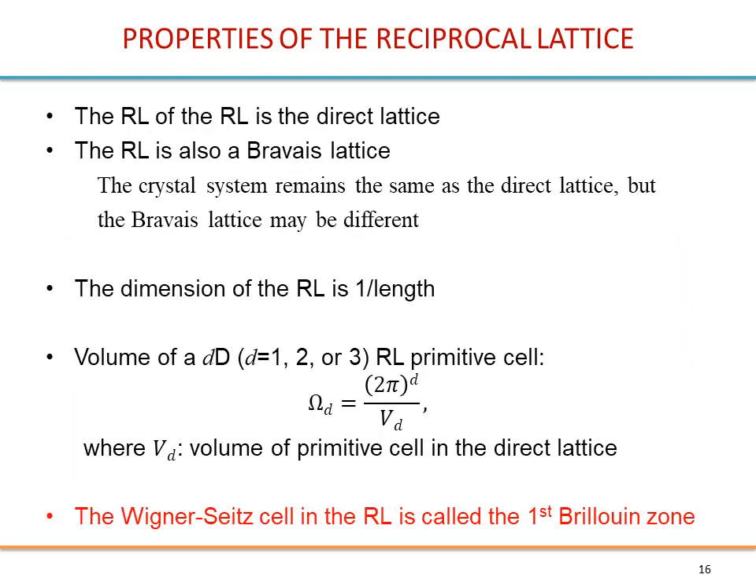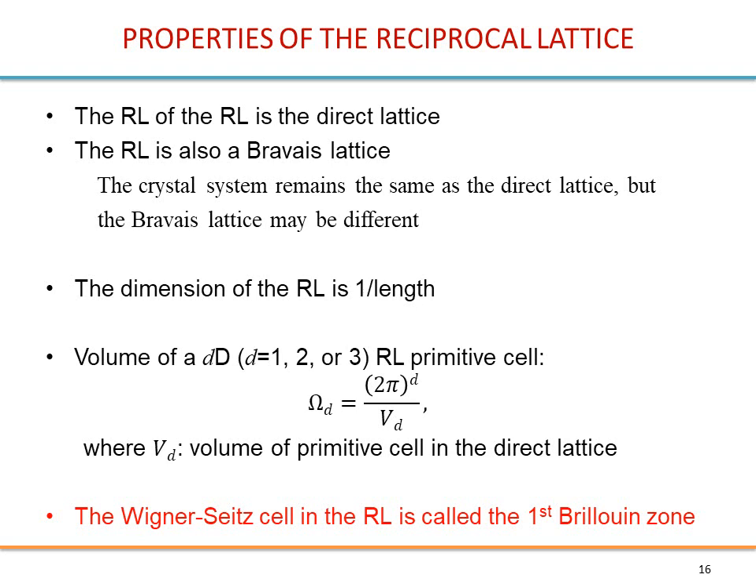Let's go through some properties of the reciprocal lattice. The reciprocal lattice of the reciprocal lattice is the direct lattice. So we come back. We do not get lost like in the movie Inception, where they were dreaming in their dream, etc. We come back to reality. The reciprocal lattice is also a Bravais lattice. Anyway, any lattice should be a Bravais lattice. Just a property here, the crystal system remains the same as the direct lattice, but the Bravais lattice may be different. So we will see that with some examples.